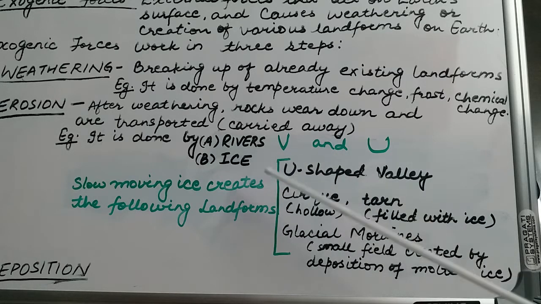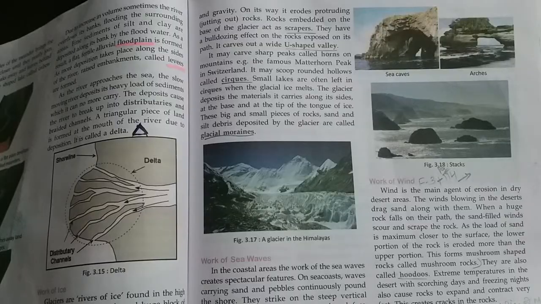The next structure which ice creates due to erosion is the formation of a cirque and later on a tarn. Now what is a cirque? Let us discuss this. When the slow moving ice moves, it erodes the areas around it. Unlike the river, here is a picture which is of a very cold region having mountains and ice all around.